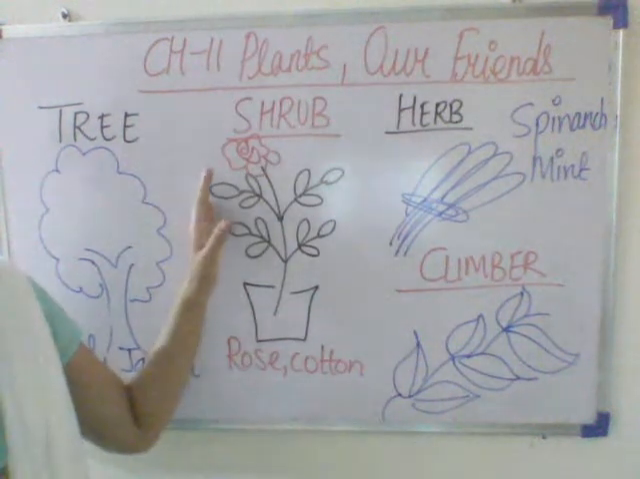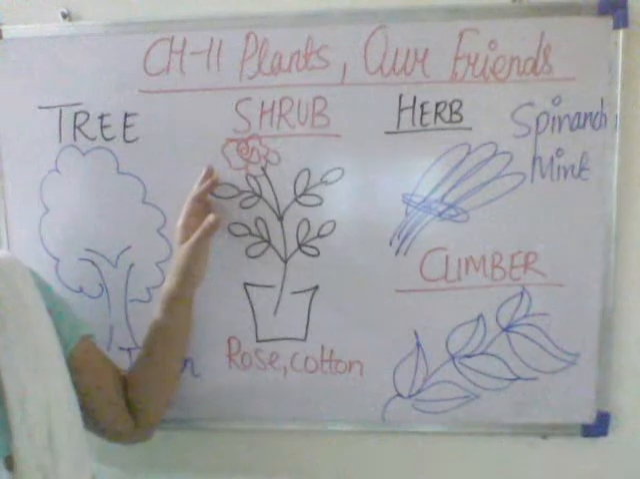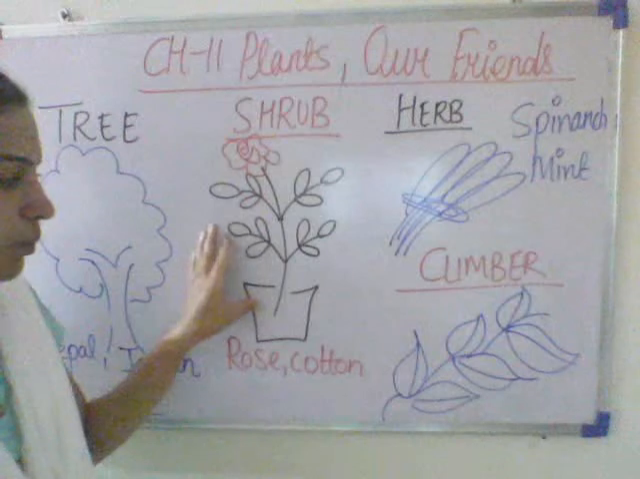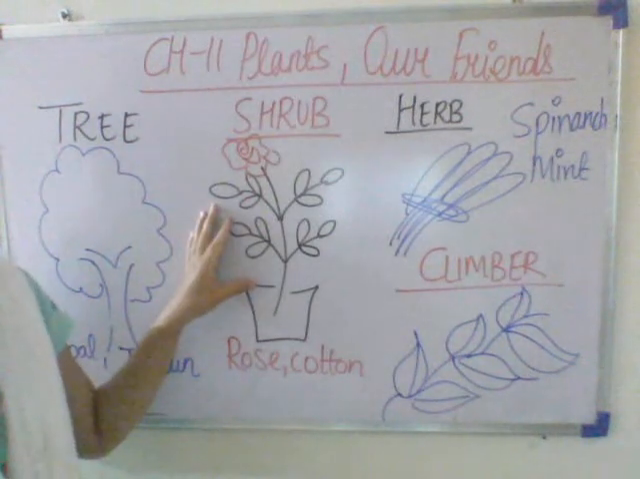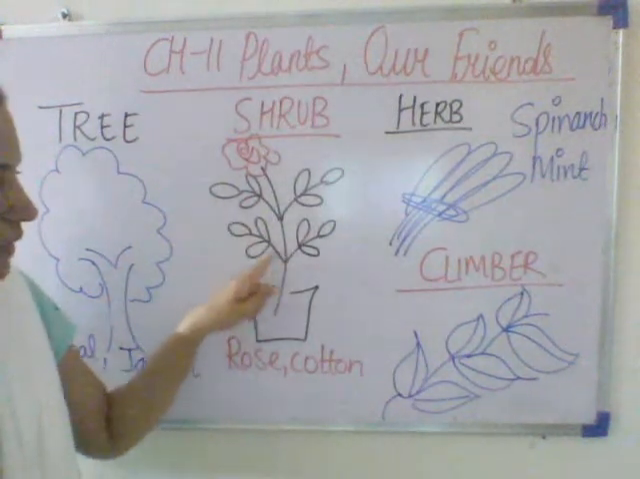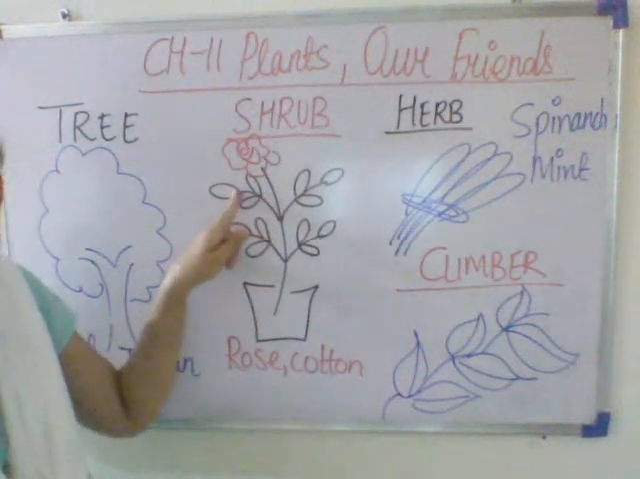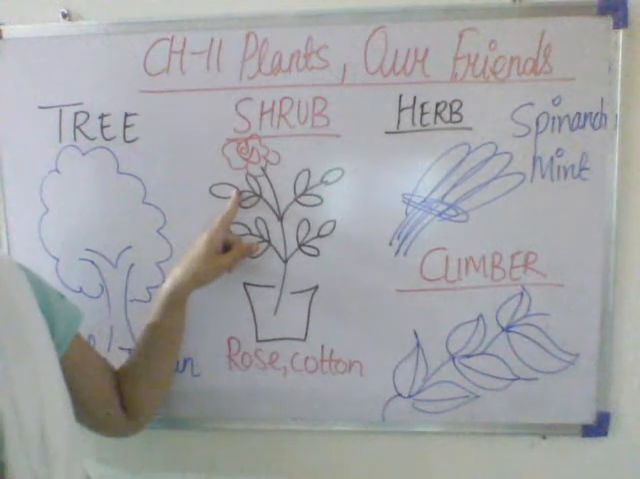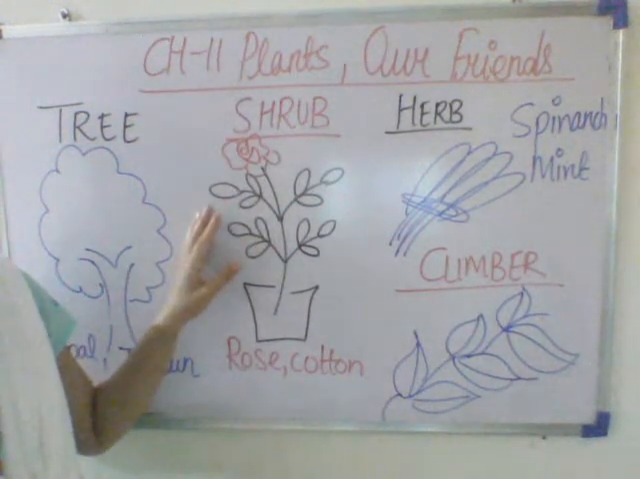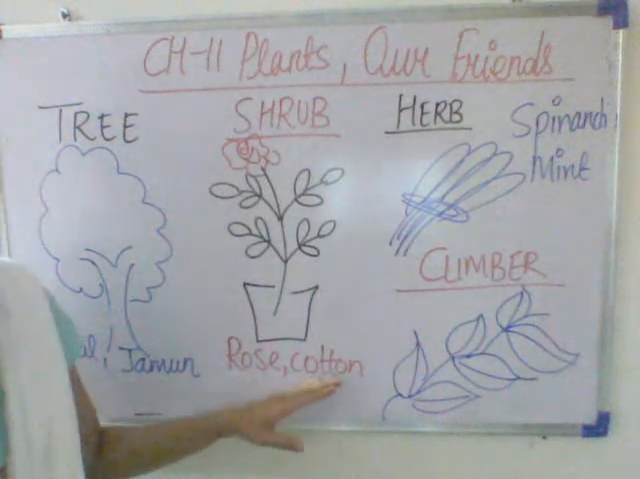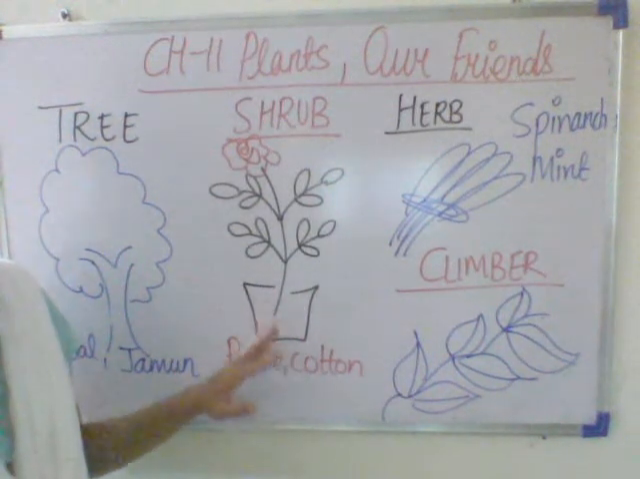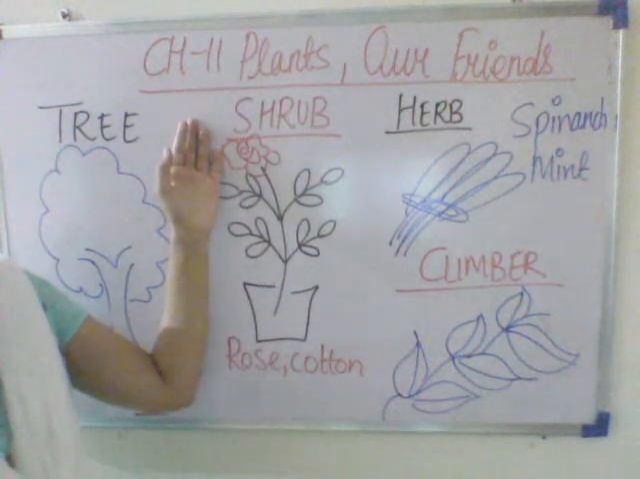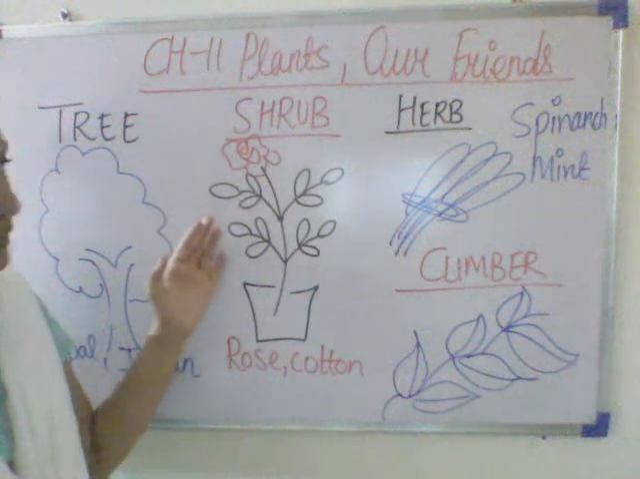Next comes the shrub. A shrub is much smaller than a tree. A shrub has many branches. These branches grow close to the ground. What are the examples? They are rose, cotton, mehendi, hibiscus. These all are examples of shrub. Most shrubs live for 5 years.